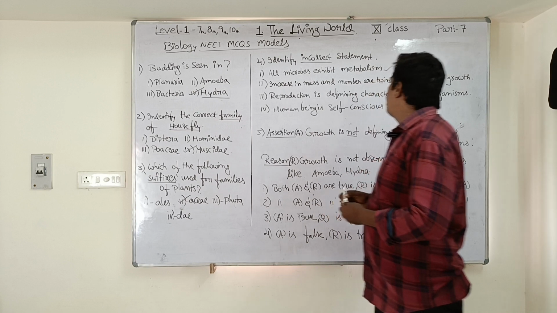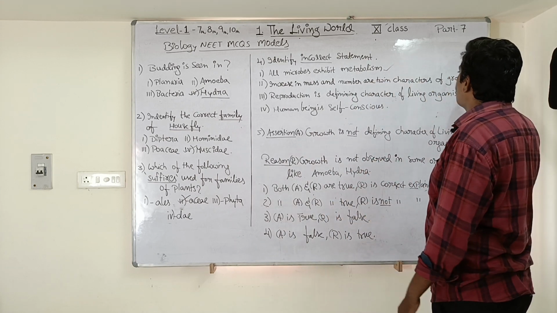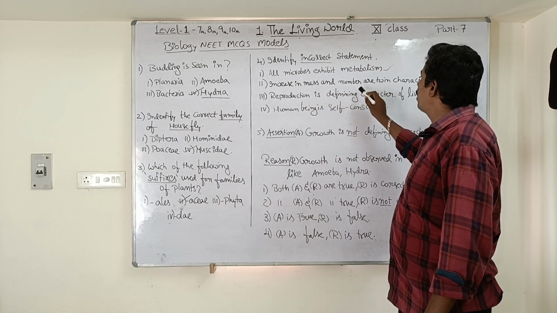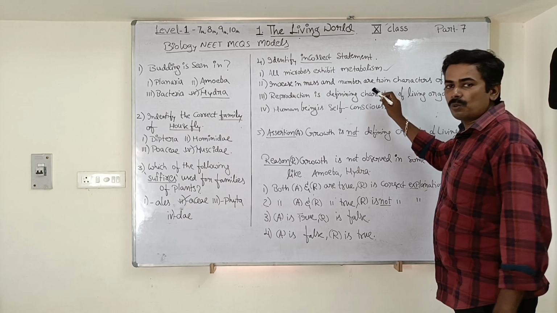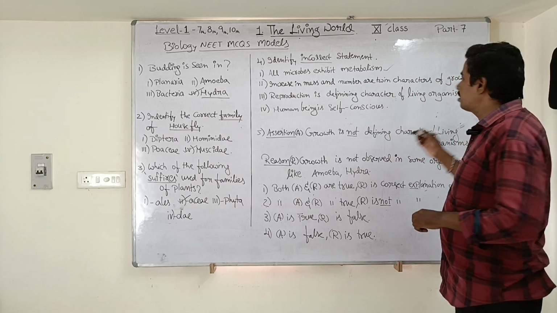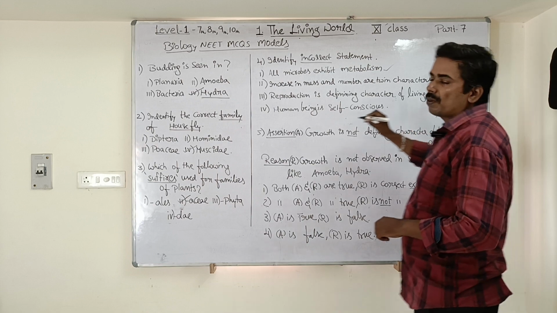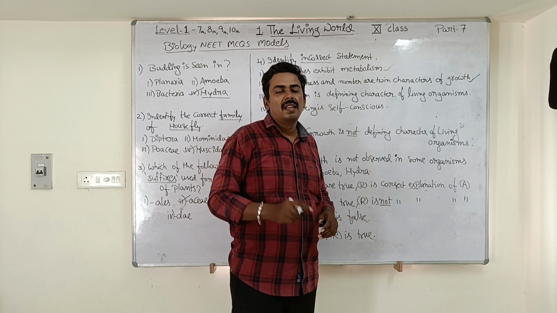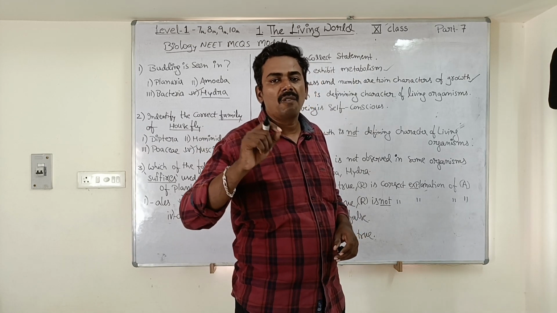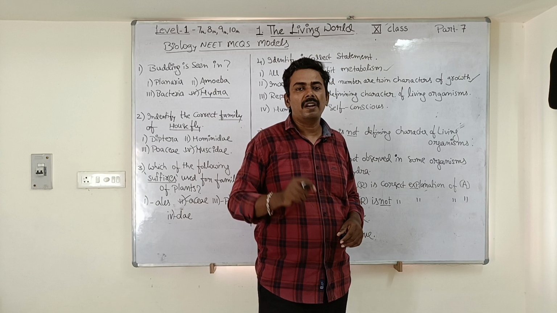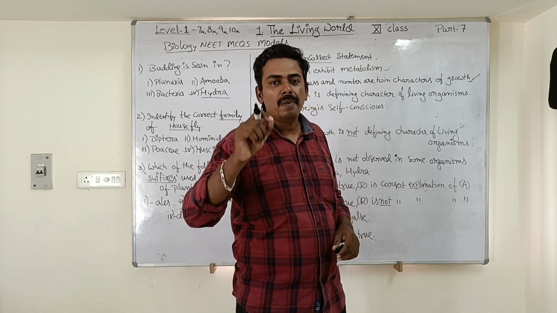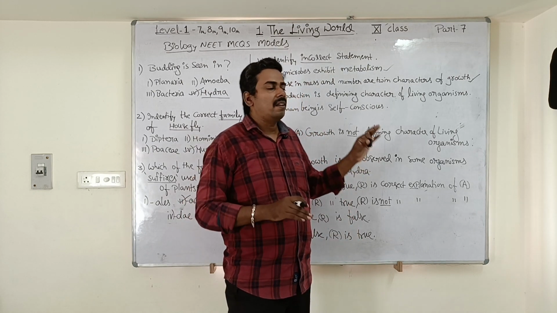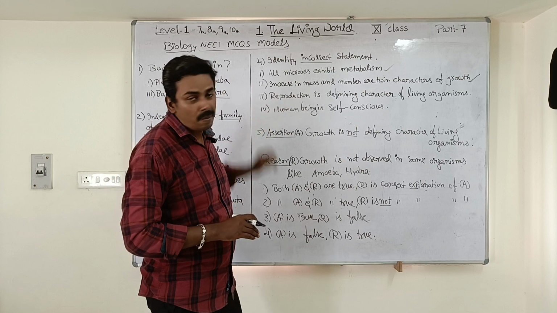Increase in mass and number are twin characters of growth. So increase in mass and increase in number are twin characters, meaning they are 2 characters of growth. Yes, this is also a correct statement. If you read the NCERT textbook, then you can answer this type of questions. In order to answer this type of questions, learning the statements from the NCERT textbook is very important. You have to read the lines line by line, sentence by sentence. Then only you can answer this type of questions.